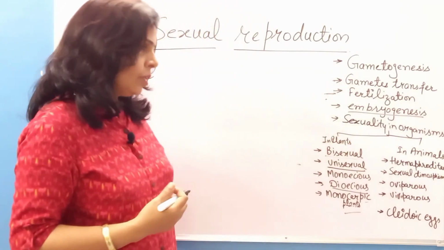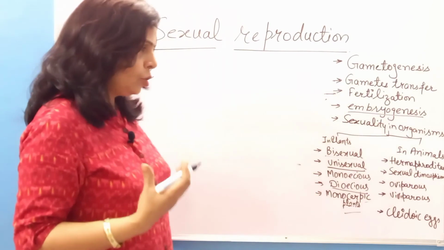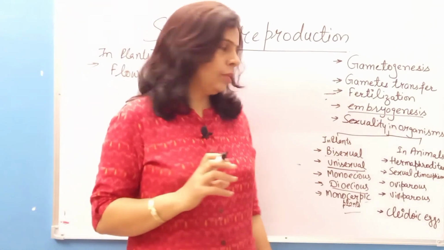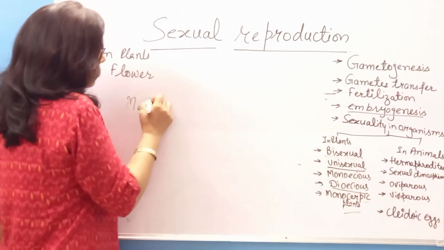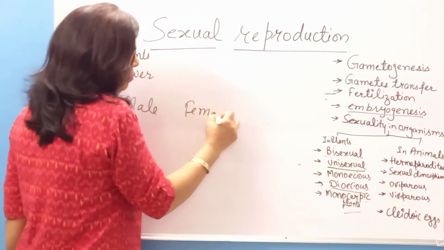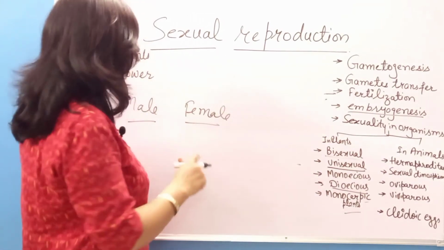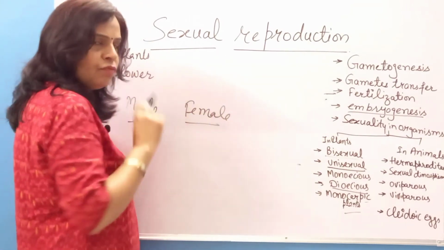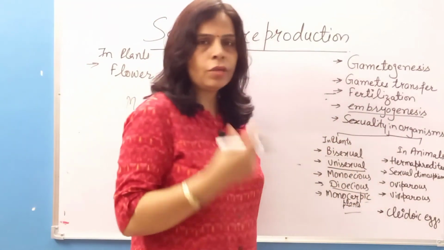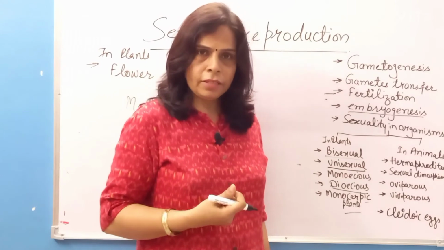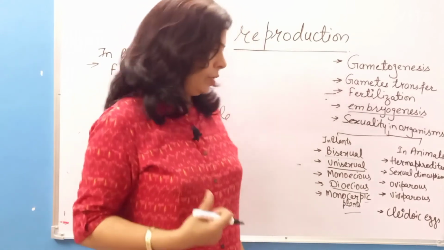Sexual dimorphism: if there are two kinds of organisms that are externally different, sexually dimorphic means one is male and another is female, two forms of organism which are differentiated sexually. That condition is known as sexual dimorphism. Here you can give the example of human beings. There is one male and another is female, and they are morphologically quite different.